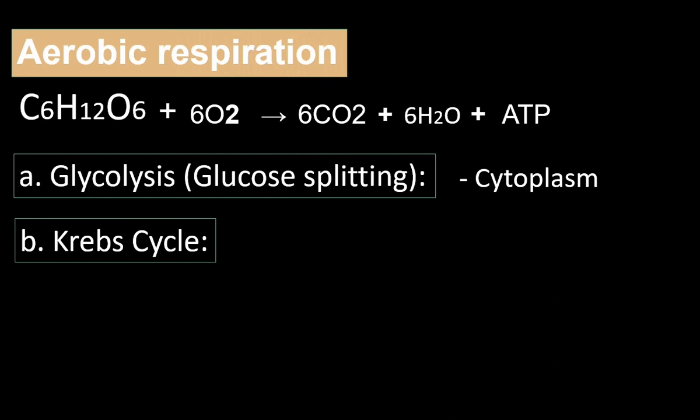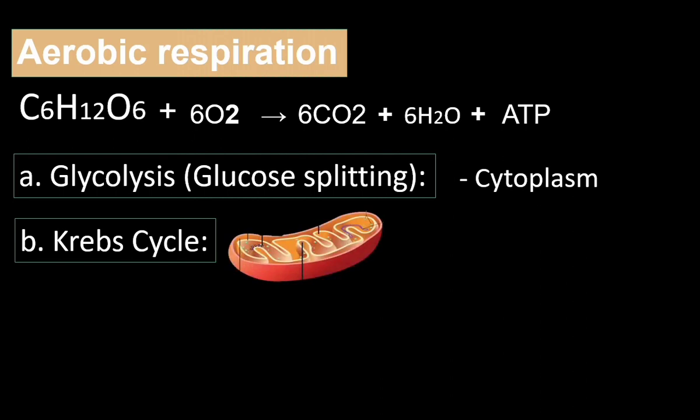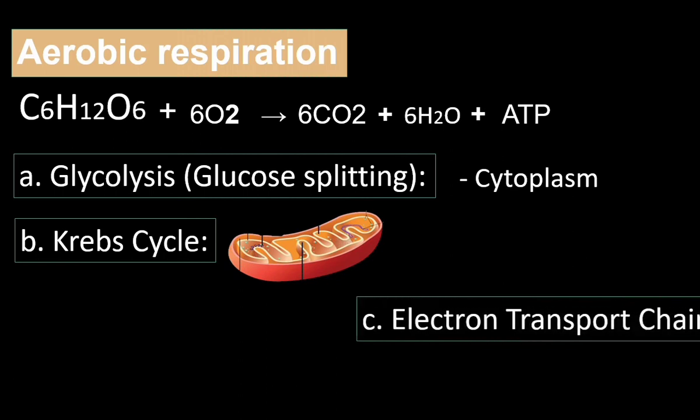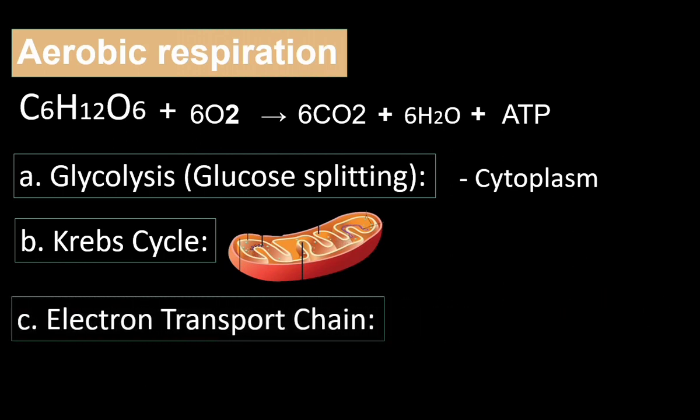The Krebs cycle takes place in the mitochondria, in the mitochondrial matrix. The third stage of aerobic respiration is the electron transport chain. Electron transport chain reactions occur in the inner membrane of mitochondria.